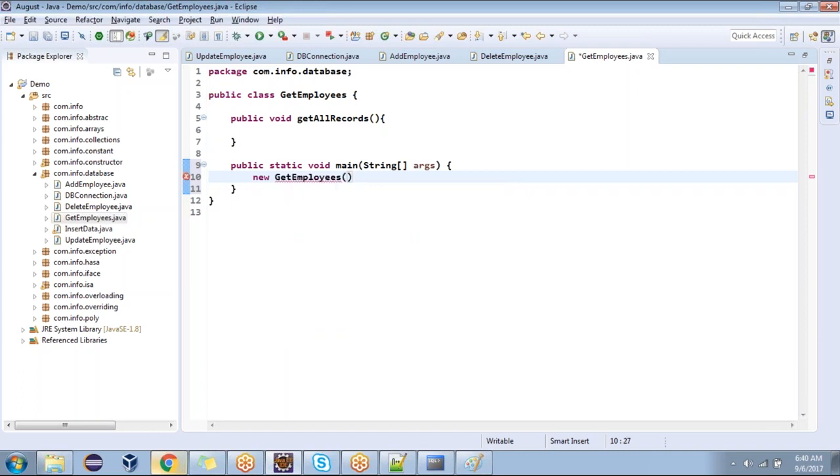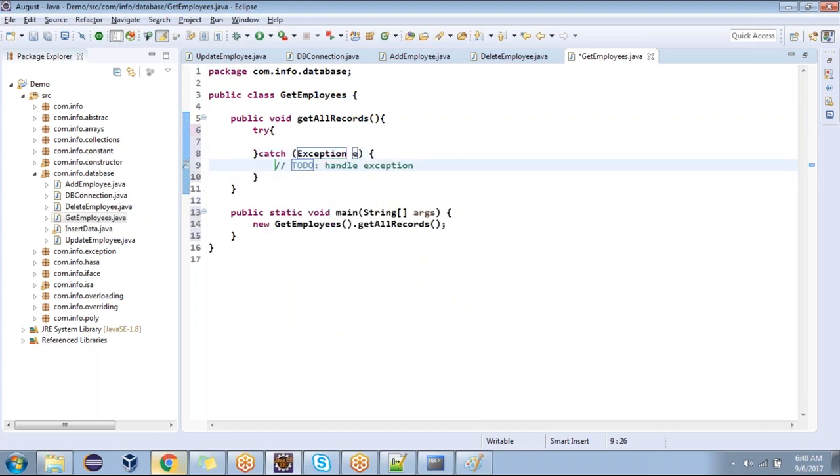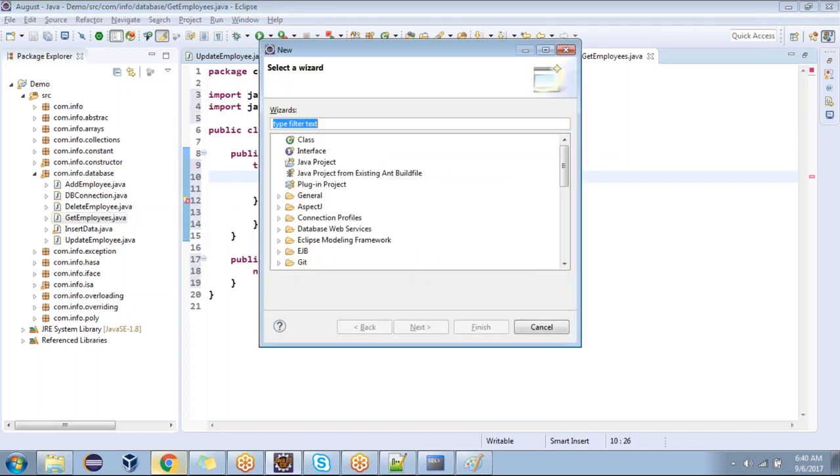Get employee dot get all records. I want to get all the records. If you want all the records, do you need anything from the keyboard? No, nothing required. No question. Directly take the connection. Now, how to take a connection?